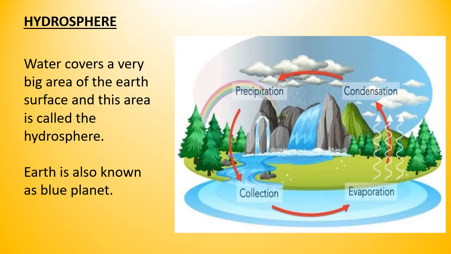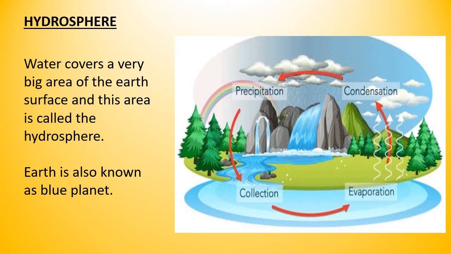So what is hydrosphere? Water covers a very big area of the earth's surface, and this area is called hydrosphere. Wherever water is available in any form, whether in solid state, liquid state, or gaseous state, all these areas where water is available in all three forms are part of the hydrosphere. In liquid form, water is available in oceans, rivers, seas, and ponds. All these places come under hydrosphere.